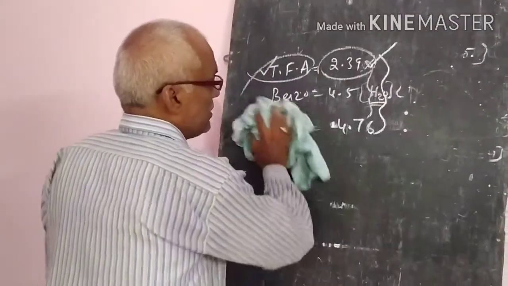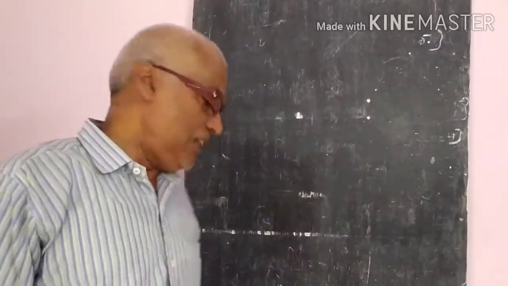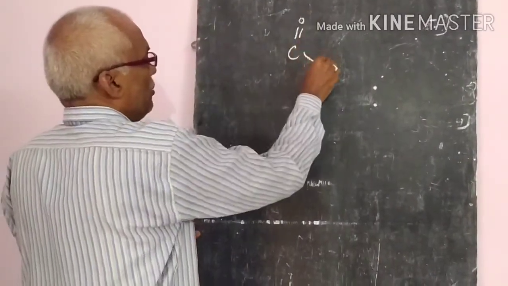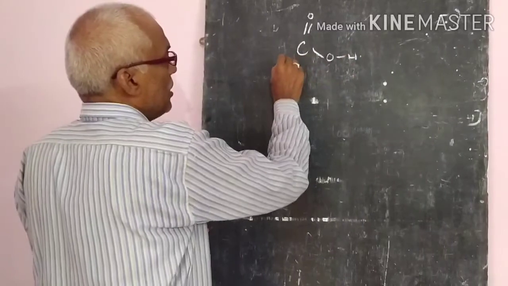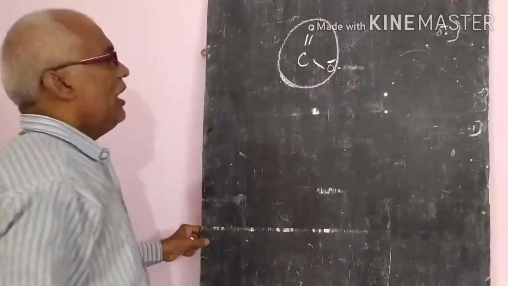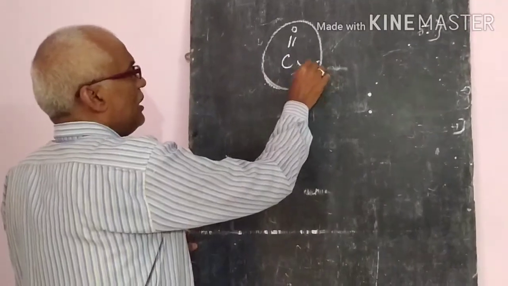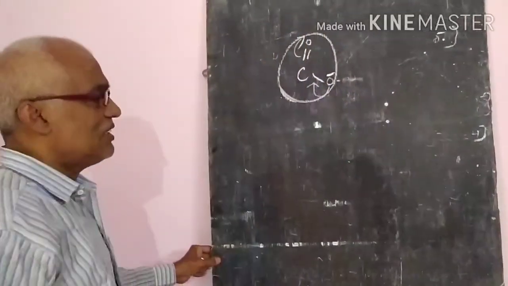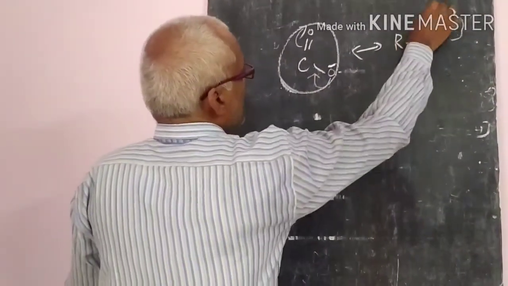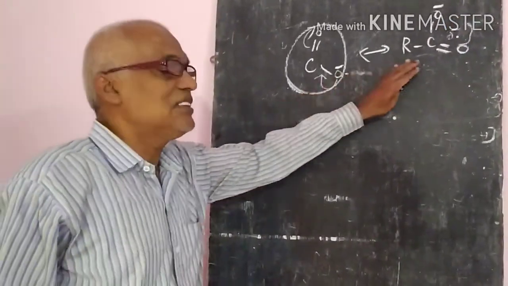The Ka value is nothing but the acid dissociation constant. Now suppose C double bond O and OH are present; this is the carboxylate ion after dissociation. Already we know that the electrons making the bond here can be delocalized, so a resonance structure can exist between these two. So resonance stabilization energies are there.